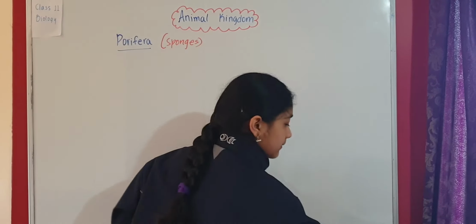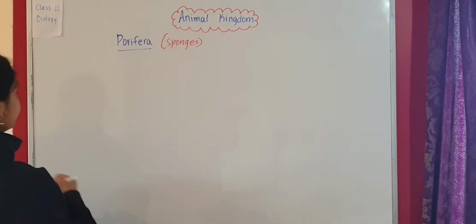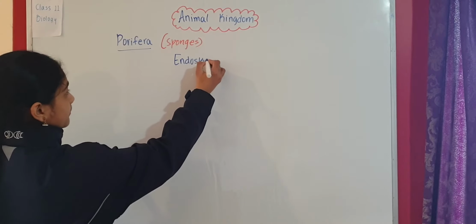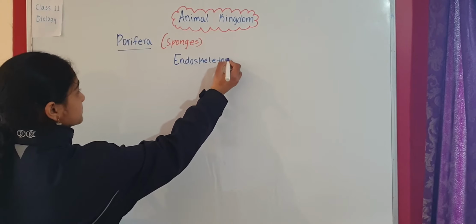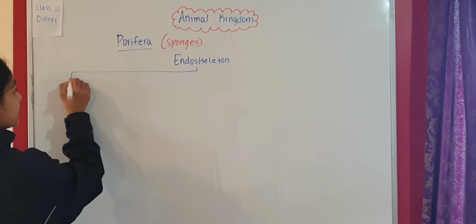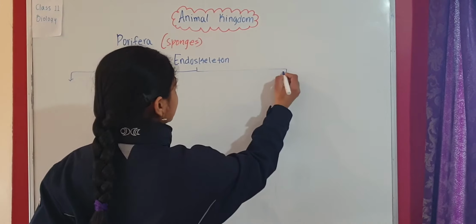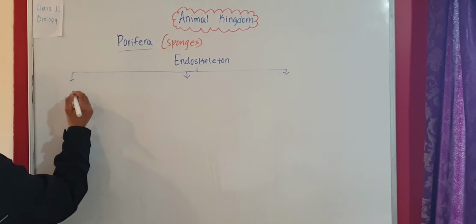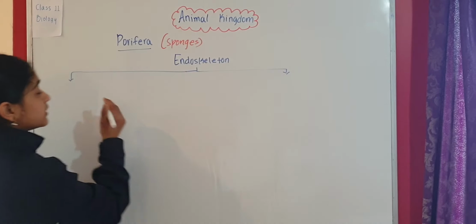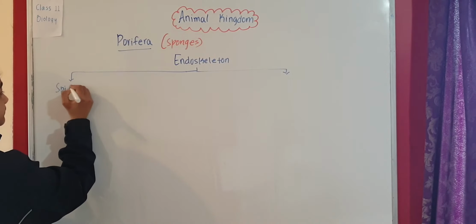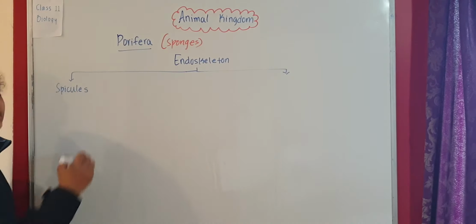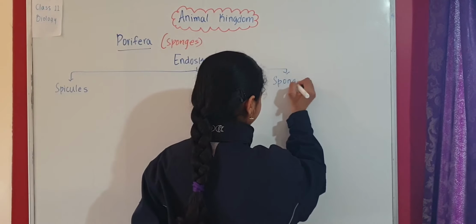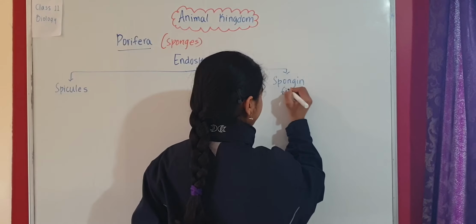So now we are going to talk about the endoskeleton in sponges. The endoskeleton in sponges is of two types. The first one is spicules, and the second one is spongin fibers.